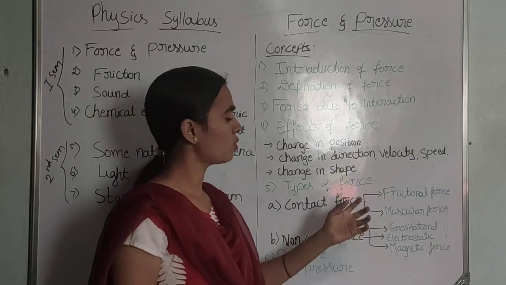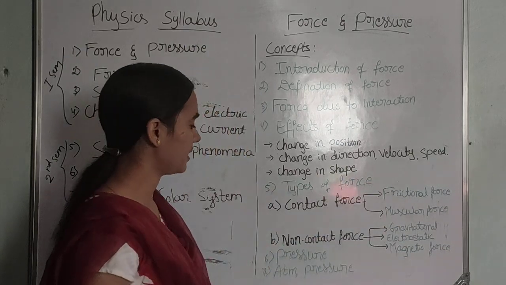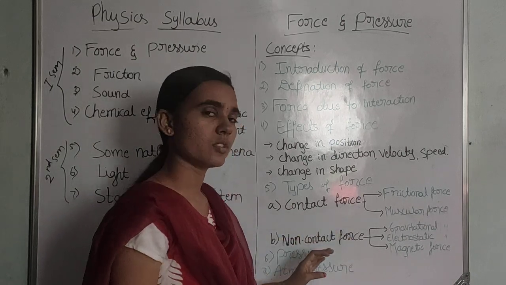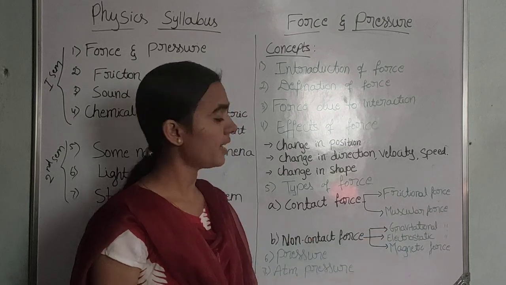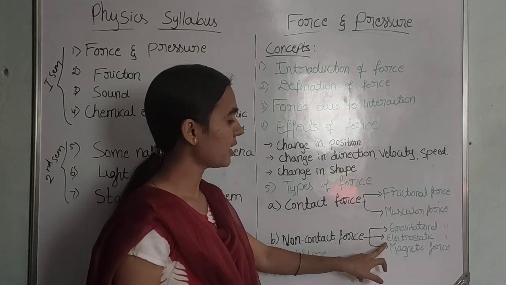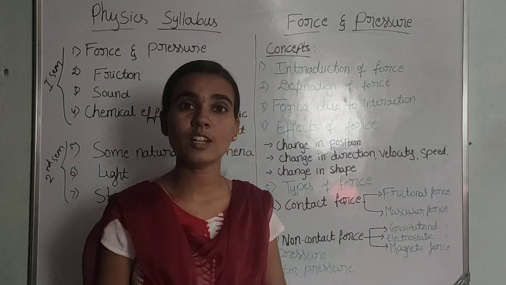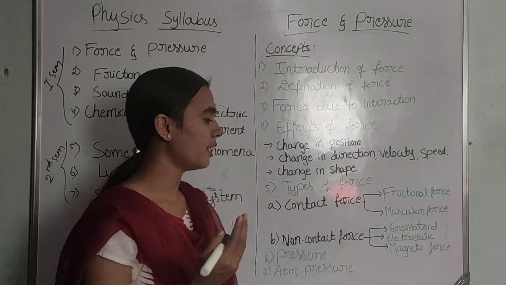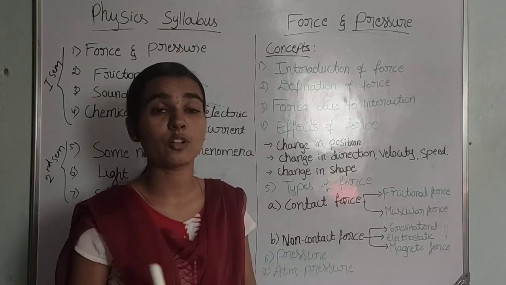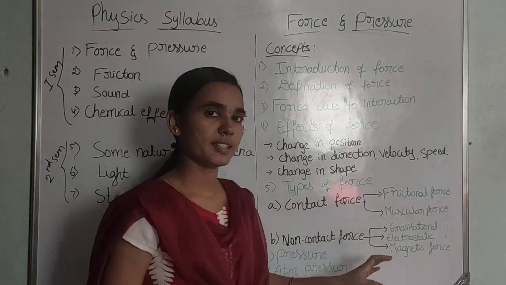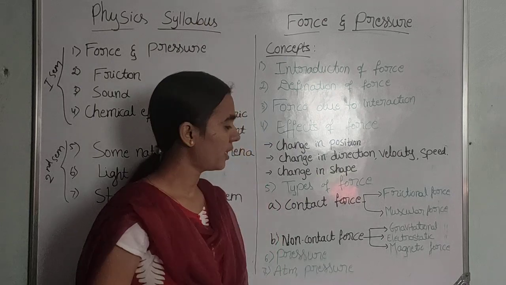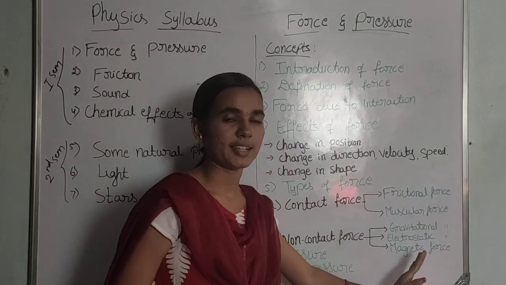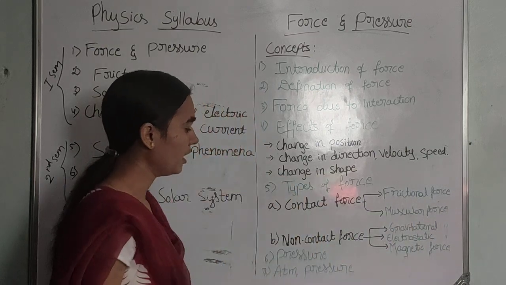What is the frictional force? What is the muscular force? Also we have to discuss. Then next, non-contact forces. In the non-contact forces, for our studies we have only 3 examples: the gravitational force, electrostatic force and magnetic force. What is the definition of gravitational force, electrostatic force and magnetic force? We are going to discuss with examples. We will learn contact force, non-contact force and the meaning of their examples.